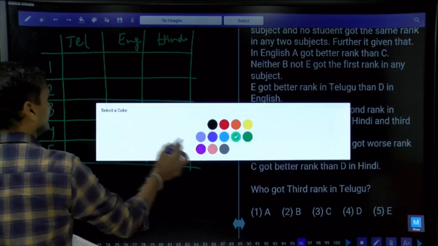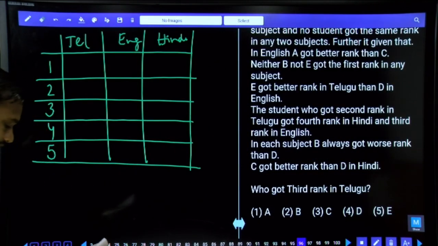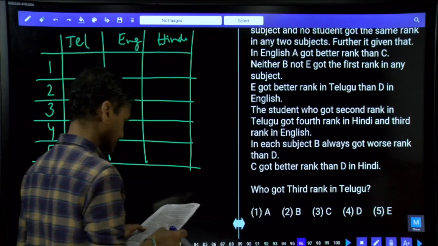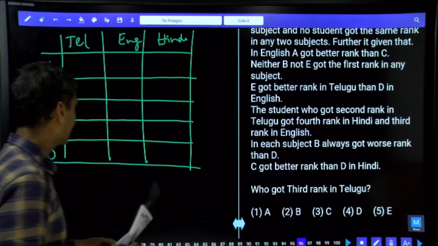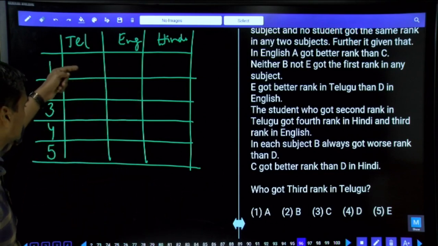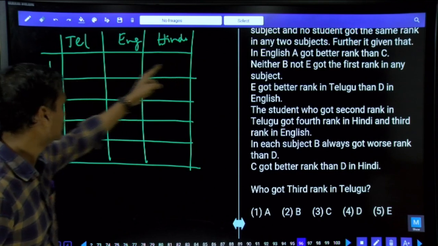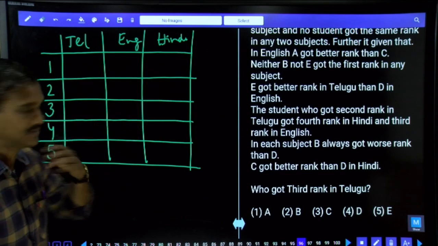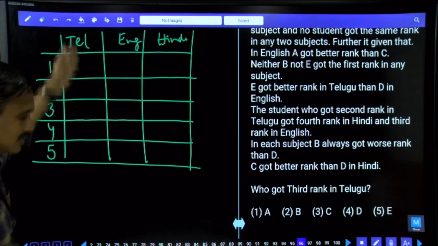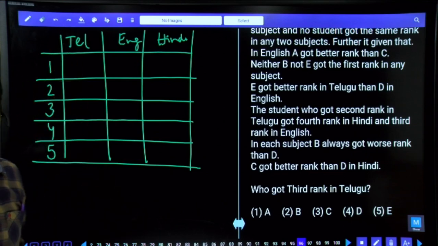Coming back to condition number 1: no two students got the same rank in a subject. That means if A got the first rank here, B cannot get the first rank. And at the same time, no student got the same rank in any 2 subjects. That means along the rows and along the columns, no two entries can be the same. Hope you got this point.